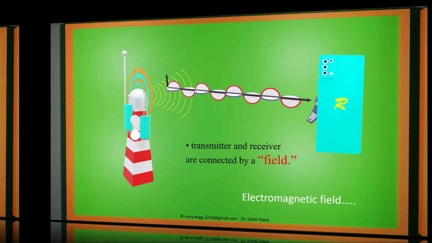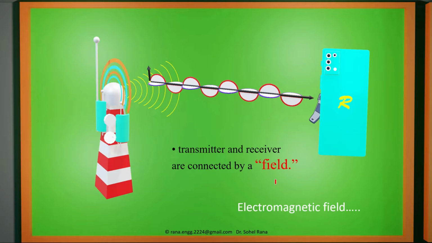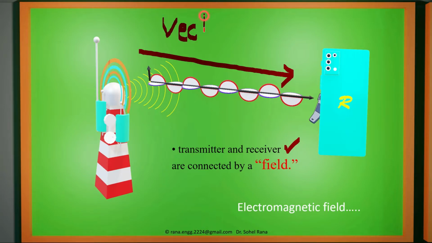So what we are doing here, we have one transmitter, one receiver, and all of them are connected with a field. The field is electric field and magnetic field, where electric and magnetic forces are working together. All of them are vectors. So we have to study these fields. They are vectors and we have to study them in 3D space. This is nothing but part of our study of the subject.